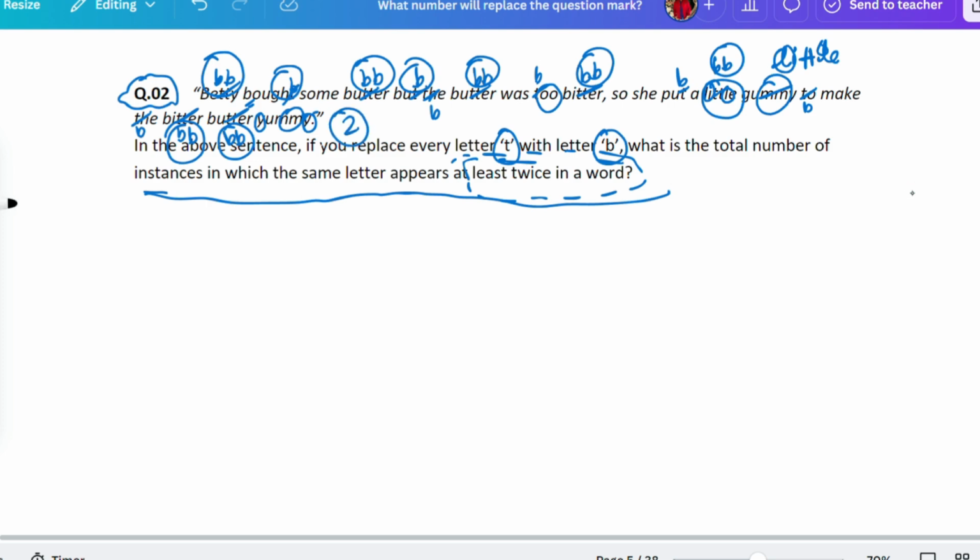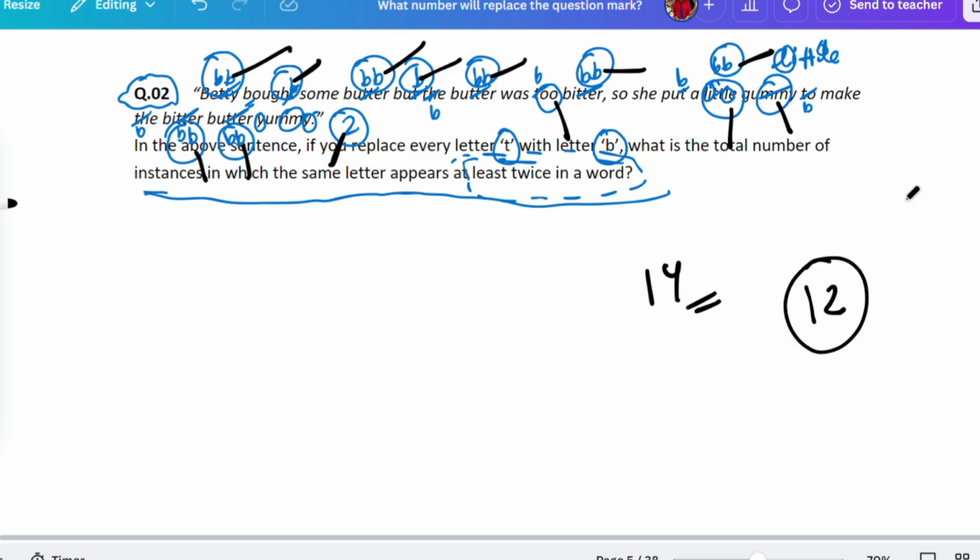So in total, how many do we get? 2 from here, 3, 4, and then 5, 6, 7, 8, 9, 10, 11, 12, 13 and 14. So the answer would be 14, but the given answer is 12. That means it's not correct.